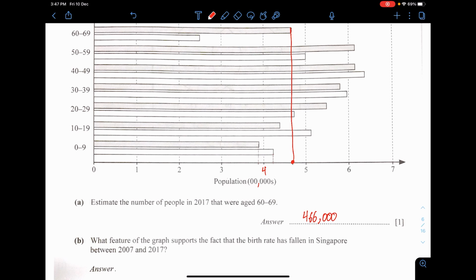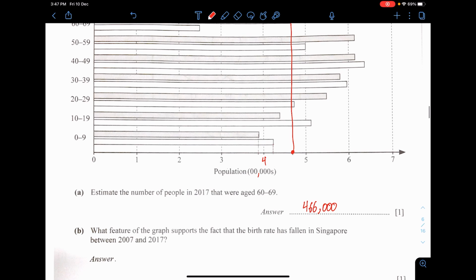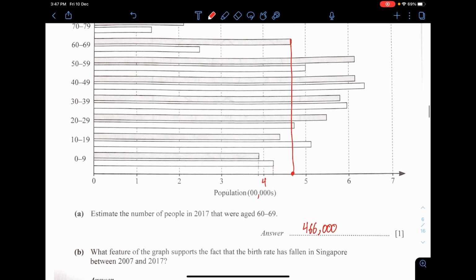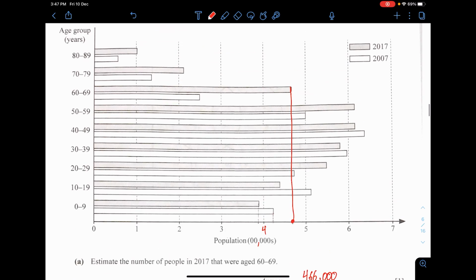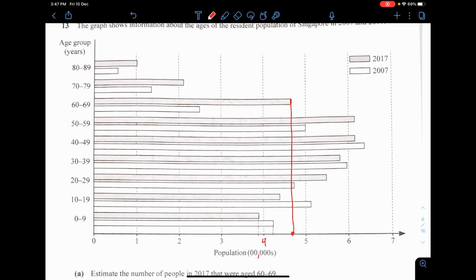Anyway, what feature of the graph supports the fact that the birth rate has fallen in Singapore between 2007 to 2017? The birth rate is actually referring to young people, between the age of 0 to 9 years old. So I think we can comment on the fall in the birth rate in 2017 by commenting that the bar graph here is actually lower. The 2017, the black color, is actually lower than the white color. 0 to 9 years old has a lower population in 2017 compared to 2007. So yeah, that's the birth rate.